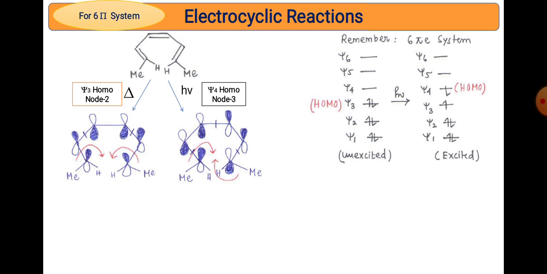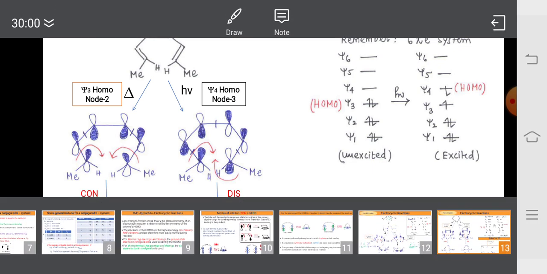So for the thermal condition, disrotation occurs to overlap that bond, because the same lobes overlap, and that's why one rotates clockwise and the second rotates anti-clockwise. And in photochemical conditions the lobes are opposite, that's why we have to rotate one clockwise and the second also clockwise, which leads to bonding interactions. So both molecules undergo different rotation, one is con and the second is dis, and it leads toward the product.